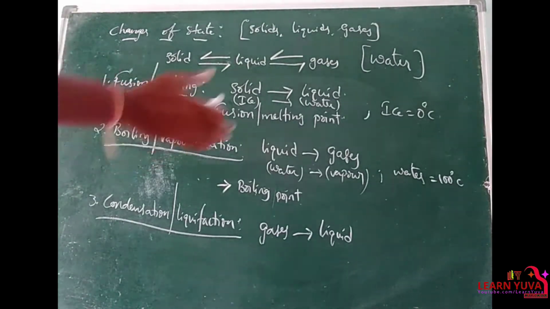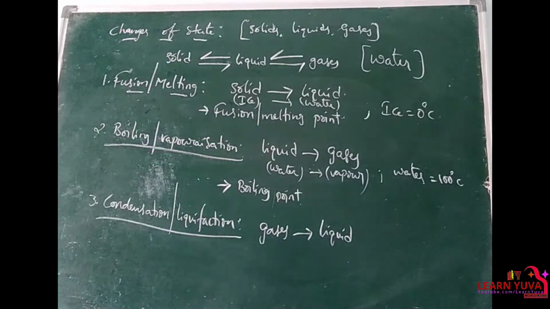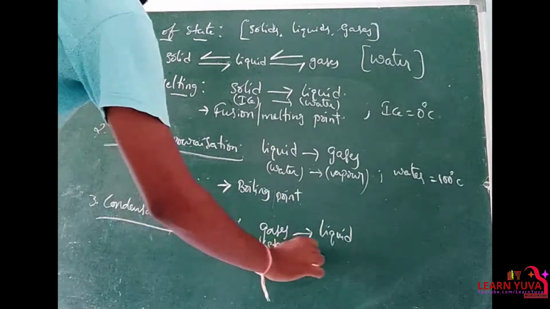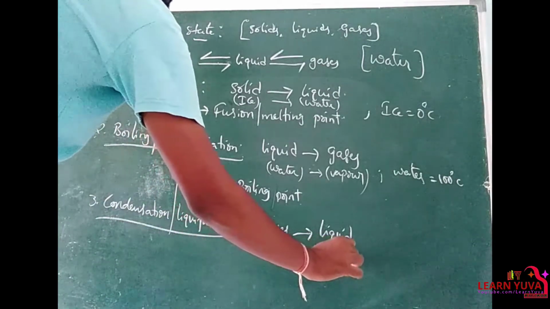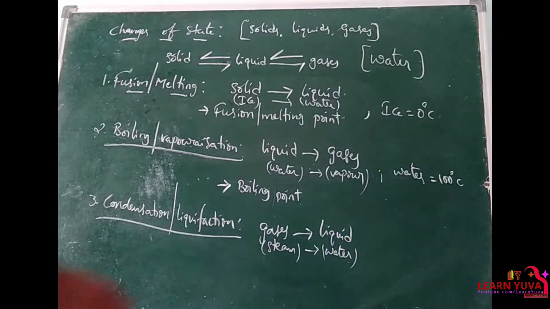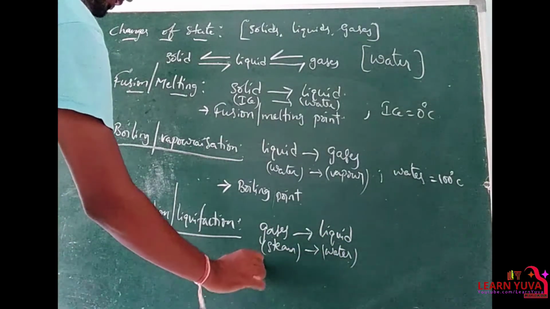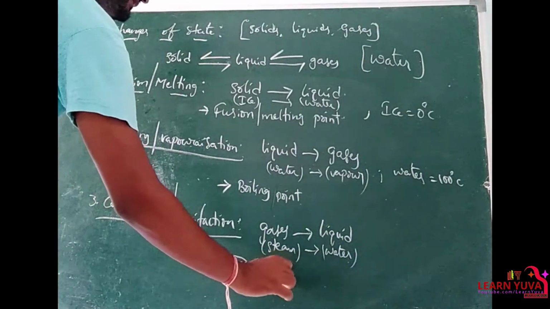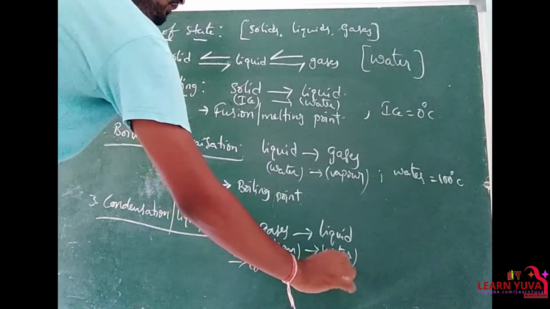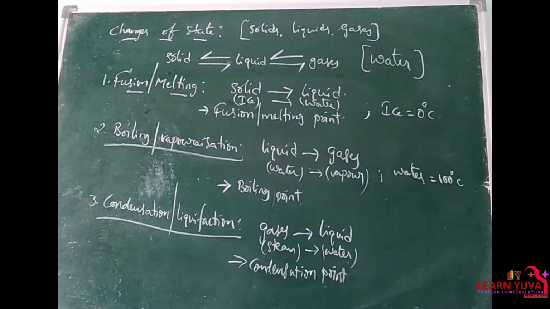That means steam gets converted into water. It happens at a particular temperature. At a particular temperature, the gas gets converted into liquid, and that particular temperature is nothing but the condensation point. Clear?